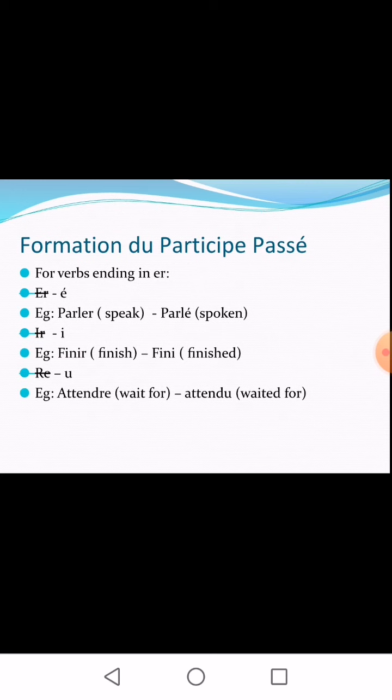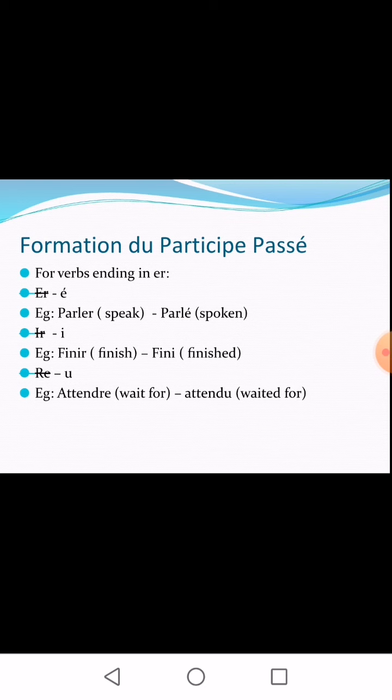The general format for forming the past participle, participe passé, in French is: for verbs ending in er, you remove the ending er and add e acute accent. So parler becomes parlé. For verbs ending in ir, you drop ir and add i. For verbs ending in re, you drop re and add u. Here are the examples: parler, parlé, spoken; finir, fini, finished; entendre, entendu, waited for.